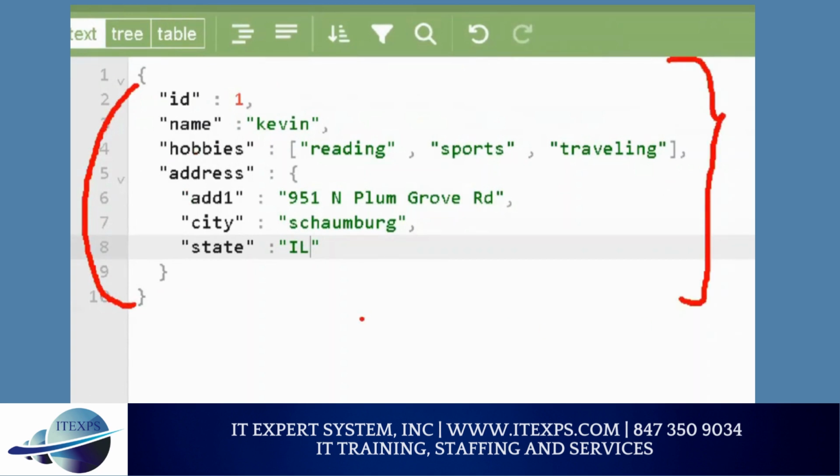If somebody asks you to write about a movie, can you write movie? Movie has an ID. Movie has a name. Movie may have a genre. One movie can be action and comedy. Yes or no? Movie will have actor, so instead of address, you can say actor. Movie will have director. So this is your structure. Movie will have actor, movie will have actress. Actor is a key, and then actor has a name, an email, a phone. Makes sense or no? Same thing for director, producer, like that.